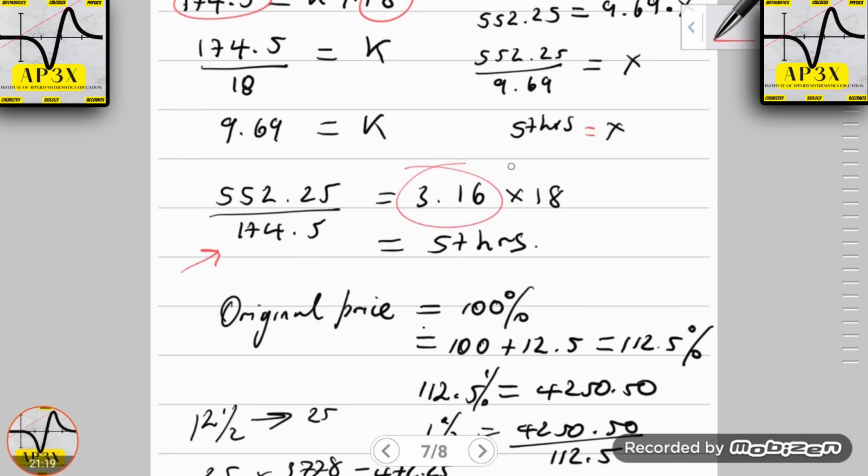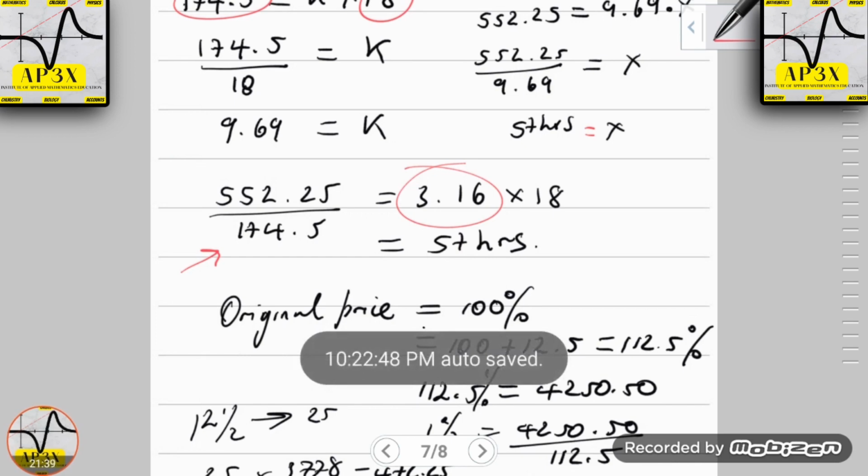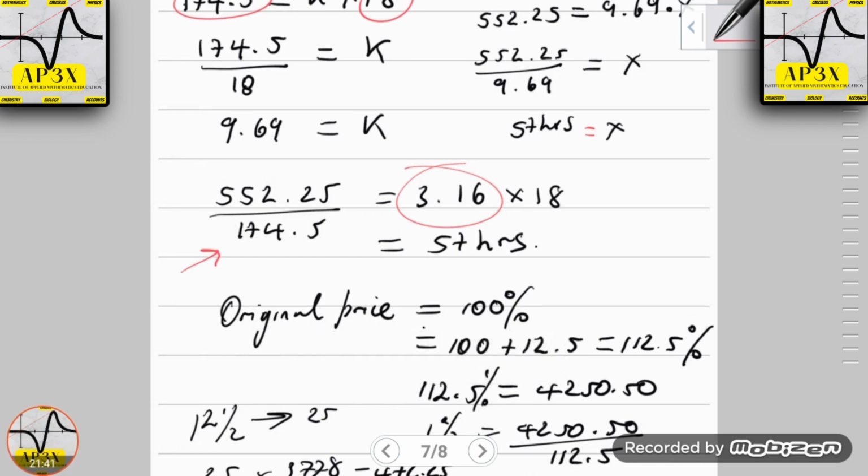But we know that there were 18 hours that was initially worked, so 18 multiplied by 3.16 gave you an approximate answer of 56.96, I believe, or 97, rounded to about 57 hours. So as I've always advised my students, pick your poison and move right along.